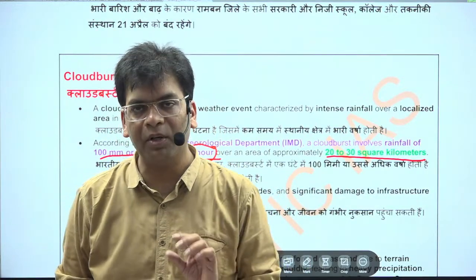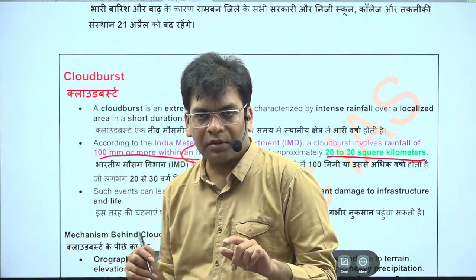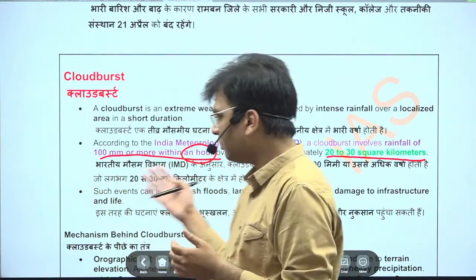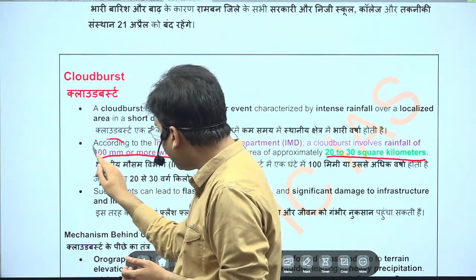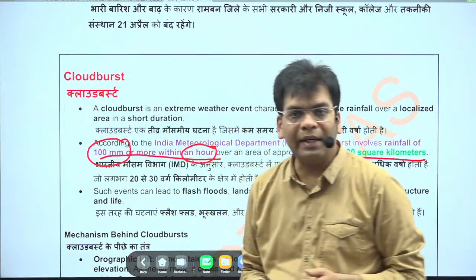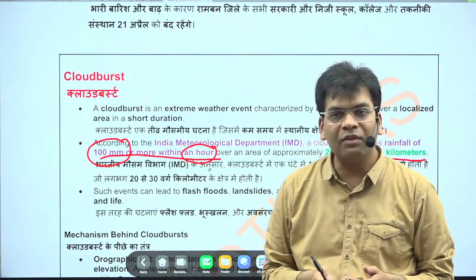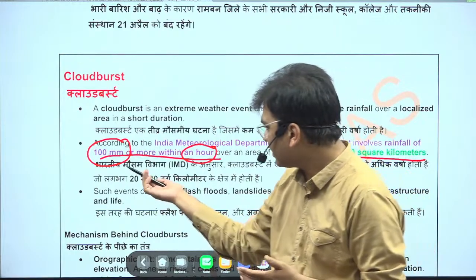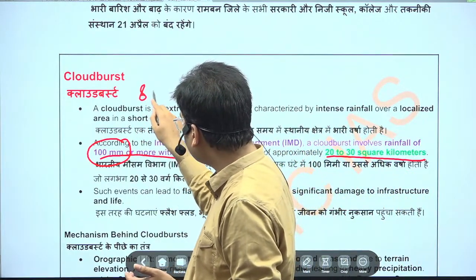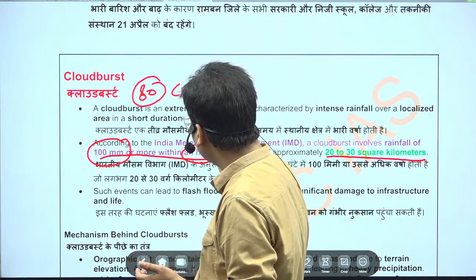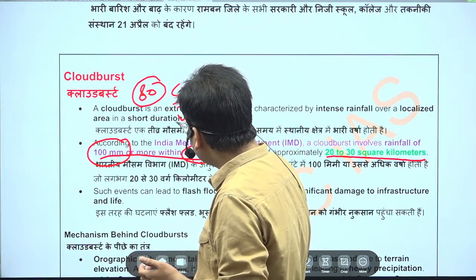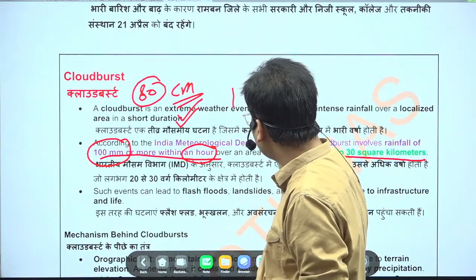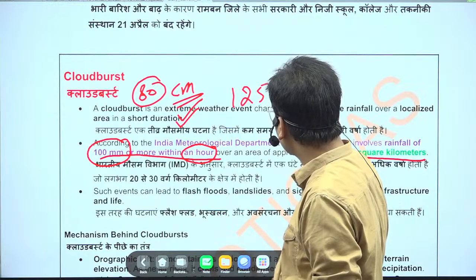So please remember, a cloudburst simply means the cloud will burst, with very intense, very high rainfall. You can see this is 100 mm. Across the world, if there is more than 80 cm of rainfall annually, it is considered high rainfall. In India, the average annual rainfall is 125 cm.